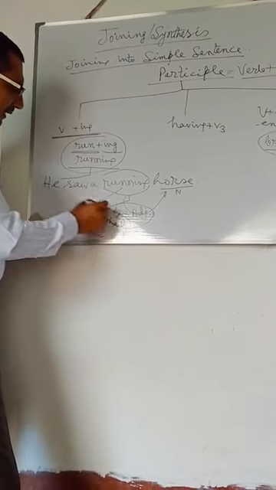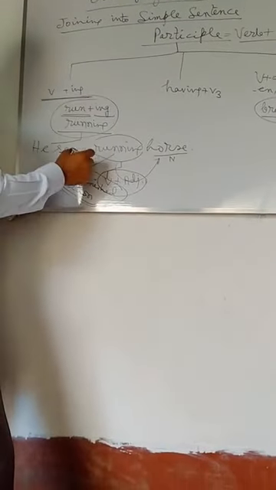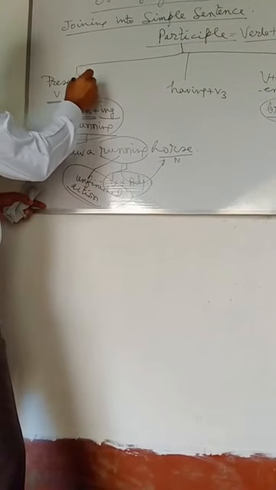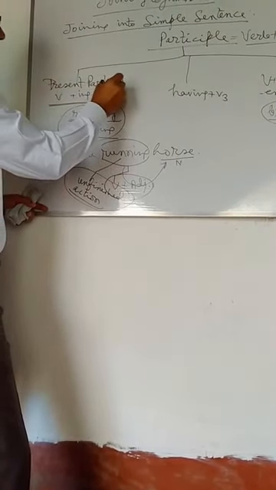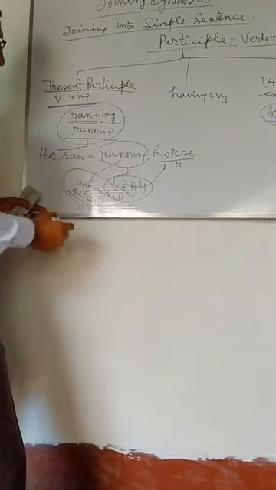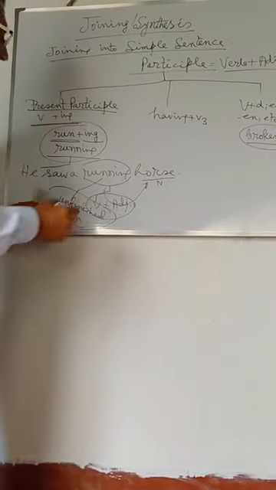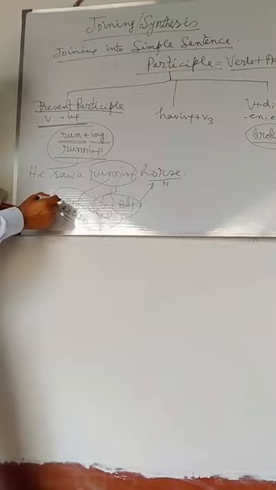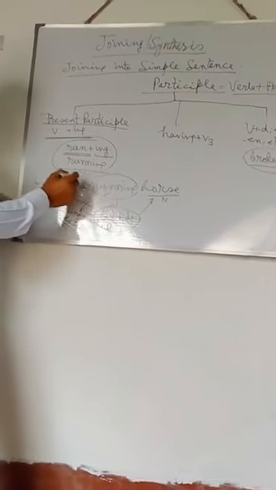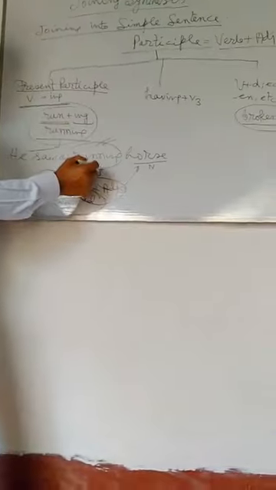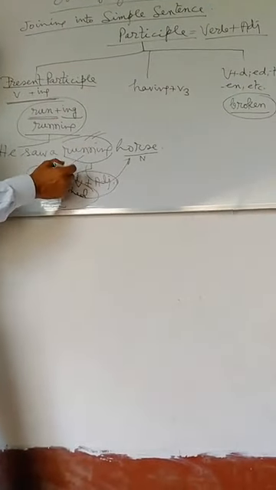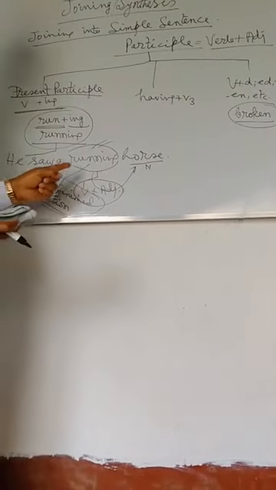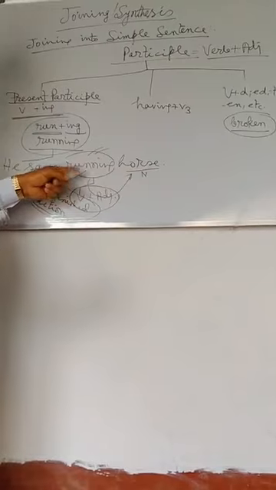Such type of V plus ing word is called present participle. Here present participle expresses the unfinished action. Such type of word is used in order to express the state of the horse, and at the same time the horse was doing its action. Here in this sentence, running is used as a present participle word.